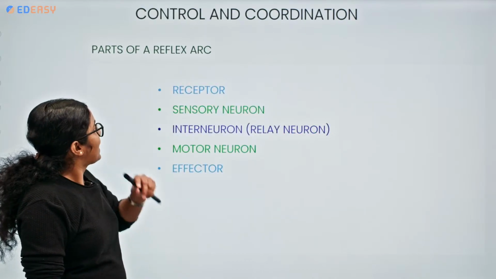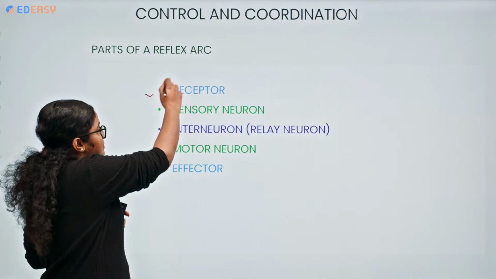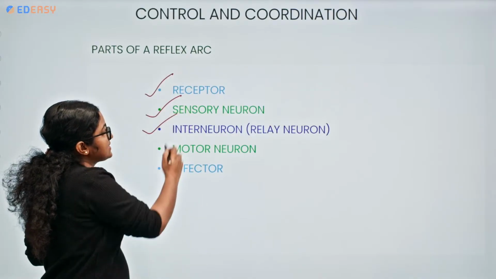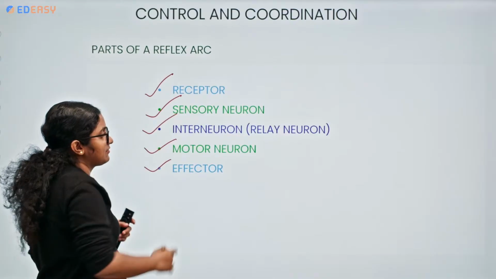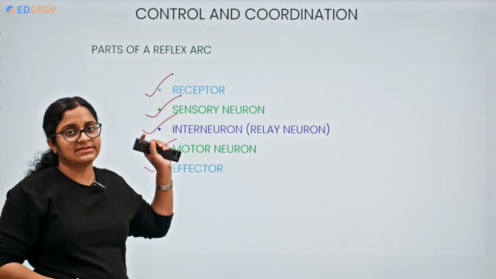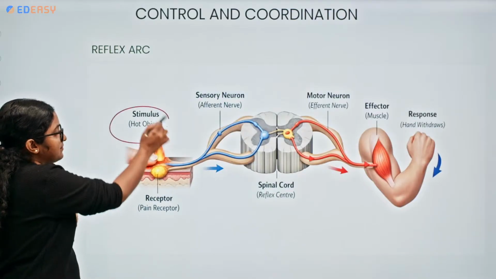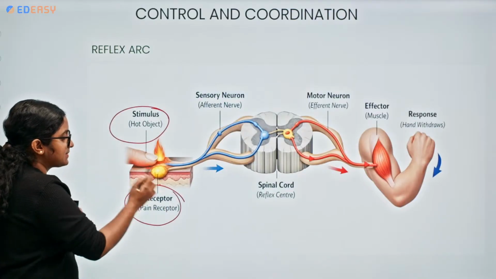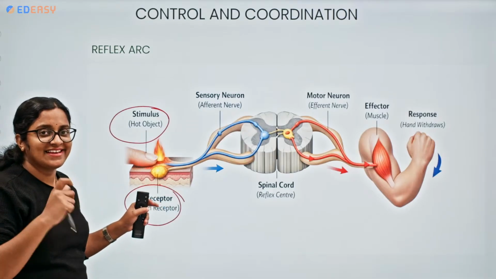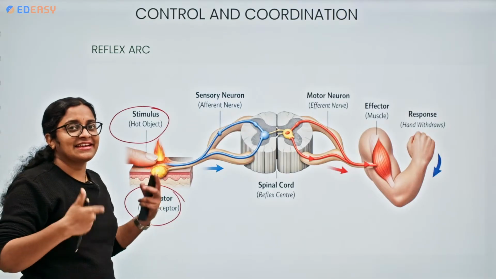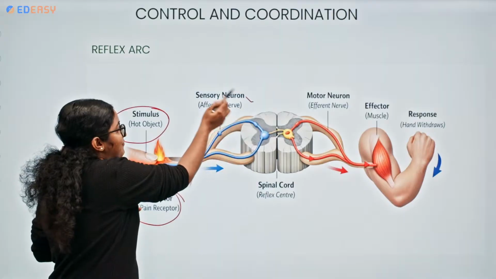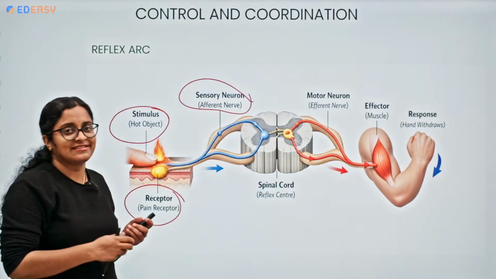So what are the parts of a reflex arc? The receptor, the sensory neuron, the interneuron, the motor neuron and the effector. Interneuron is otherwise known as the relay neuron. The hot object is the stimulus. The pain receptor in your finger gets activated and sends the information to the afferent nerve, the sensory nerve.